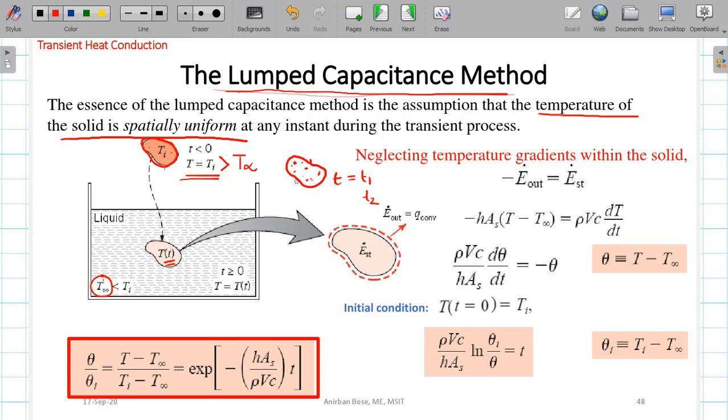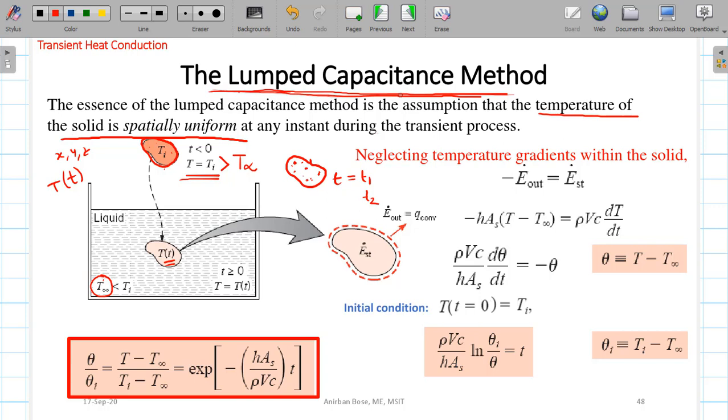So you can call this a zero dimension problem, because we are not considering any one of the dimensions x, y or z. We are only considering temperature as a function of time. So throughout the body everywhere temperature is the same at any instant of time, but with respect to time the whole temperature of the body is gradually decreasing for this particular example. This particular assumption is called the lumped capacitance assumption, or lumped capacitance method. And definitely if we assume this particular condition, the problem will be much easier.